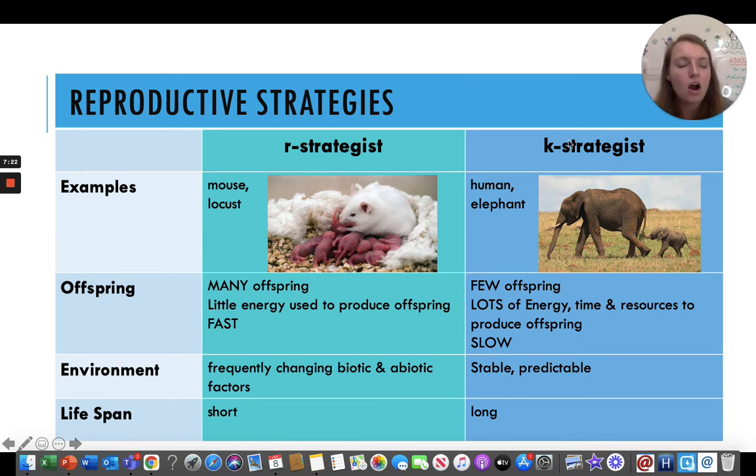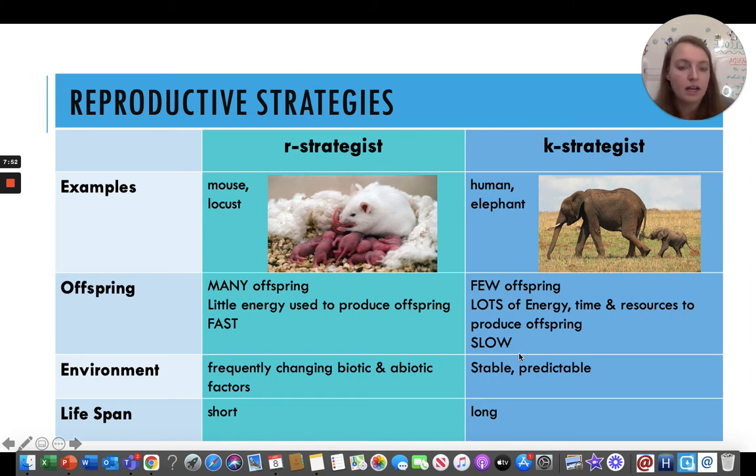All right, our other category of reproductive strategies is K strategists. Some examples are us, we humans are K strategists, and so are elephants. The strategy of K strategists is to have few offspring. We spend a lot of energy, time and resources to produce offspring, and it happens slowly.